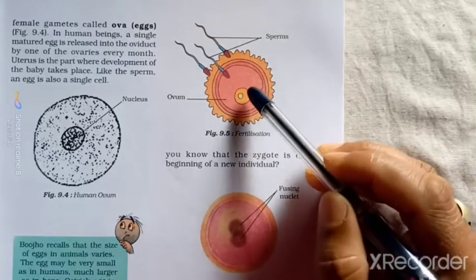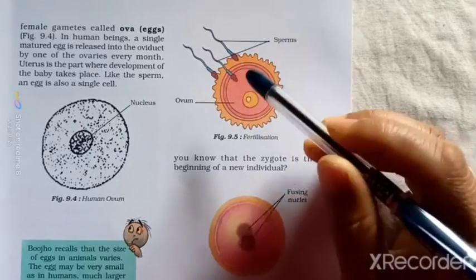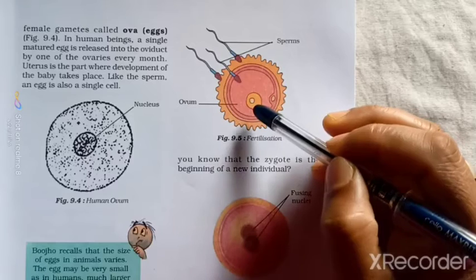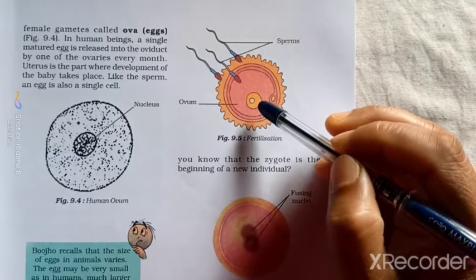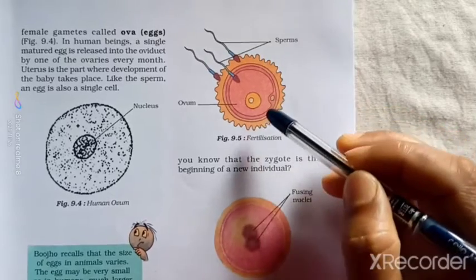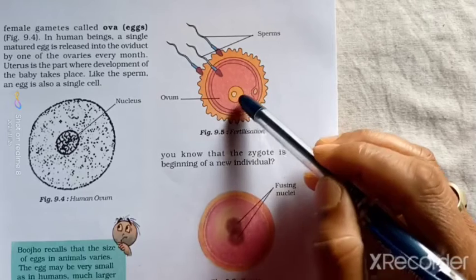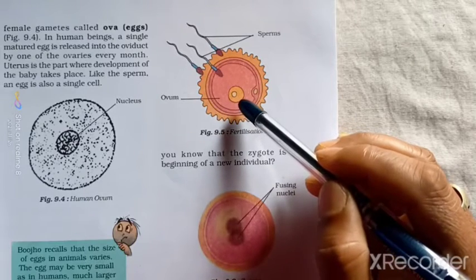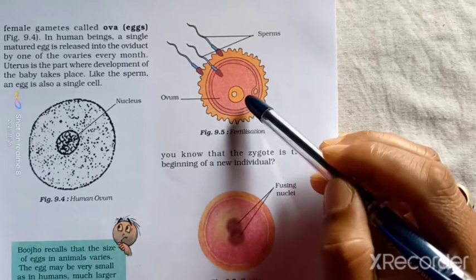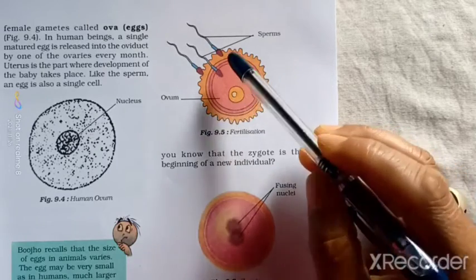After fertilization, the fertilized egg is known as the zygote. So this picture shows how fertilization takes place, with the fusion of an egg and a sperm cell.